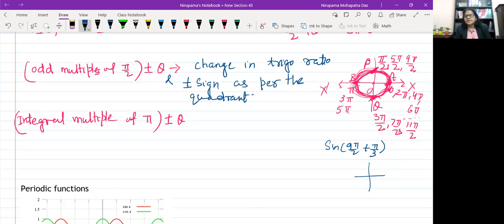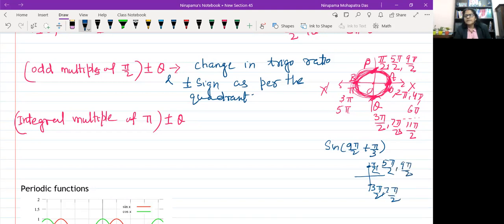So if it is like this, we have to see where 9 pi by 2 will be. Here you have pi by 2, here 3 pi by 2, here you have 5 pi by 2, here you have 7 pi by 2 and 9 pi by 2.